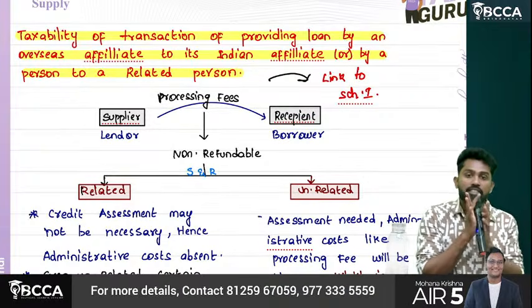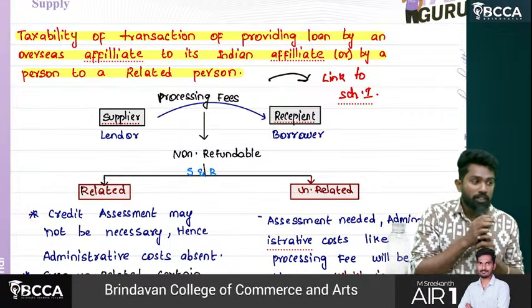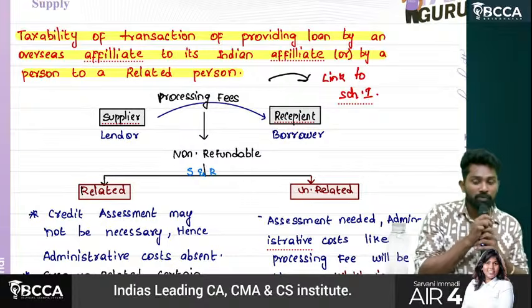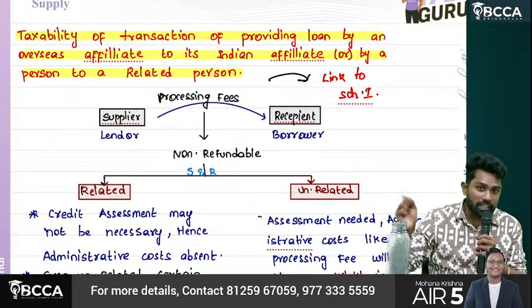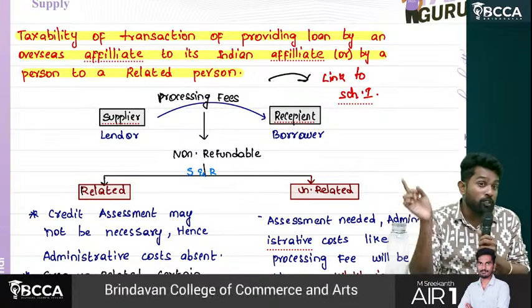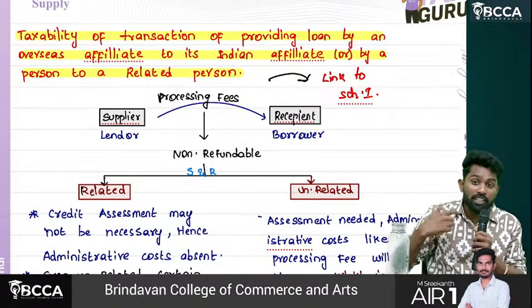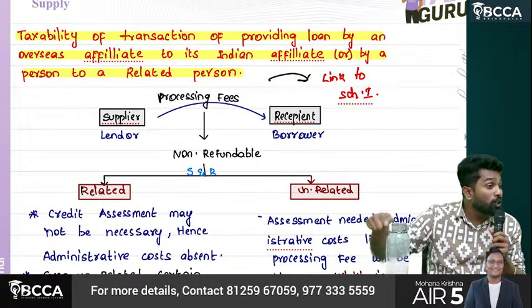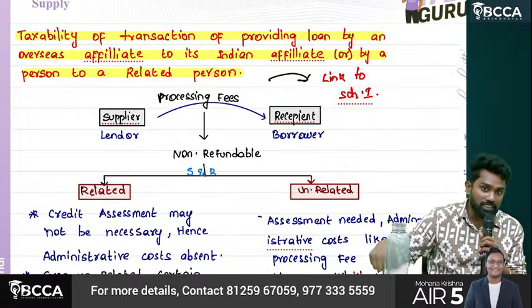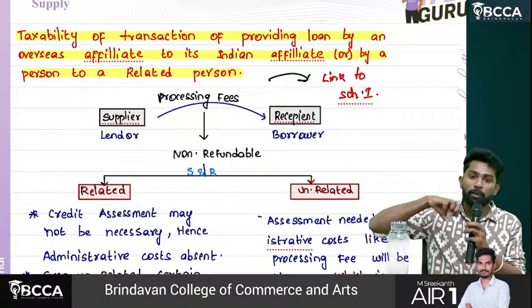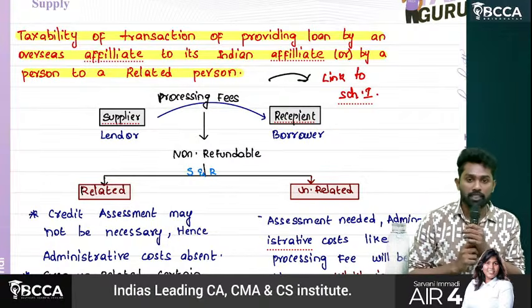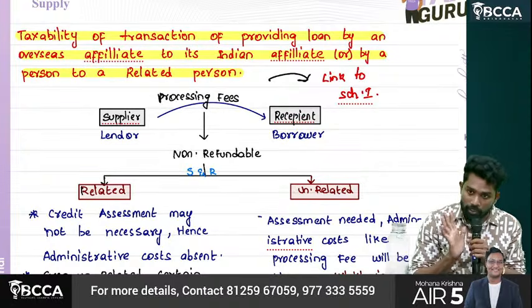Now what they are saying means, understand this point clearly. With unrelated person, I am collecting processing charges. With related persons, I am not collecting processing charges. They are invoking Schedule 1 and saying like there is a service between related persons and distinct persons without collecting consideration of processing charges. So assume that processing charges is there and treat it as supply, they are asking. Okay, that's the question they asked. Are you able to understand, sir?